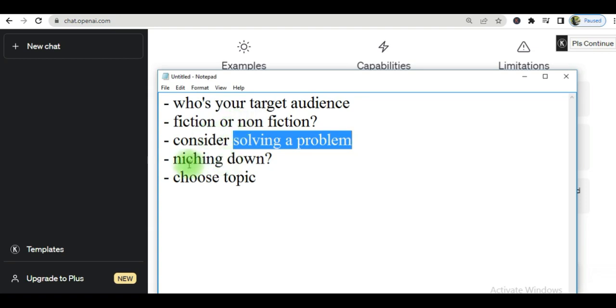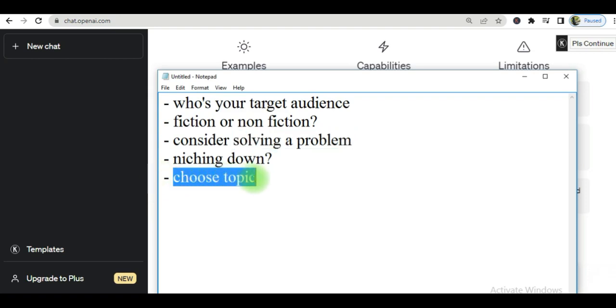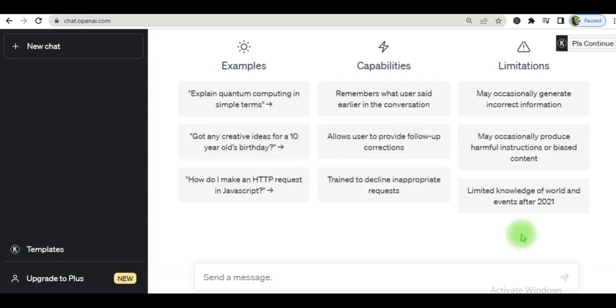What about niching down? You may say, okay, you are going to be writing a book on marketing, but niching down would be looking at perhaps marketing as it relates to Gen X, for instance. And finally, you want to choose a topic. The topic would come at the end of the process, having gone through all of this groundwork. Okay, so we're warming up.